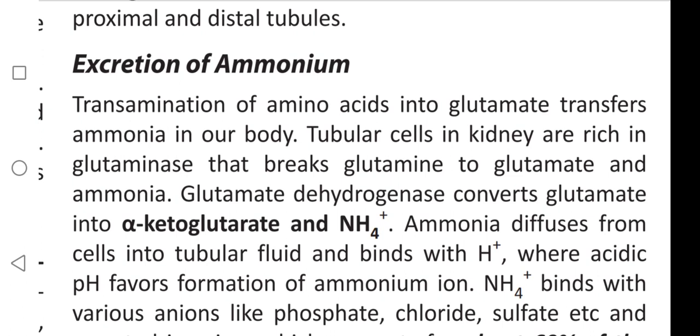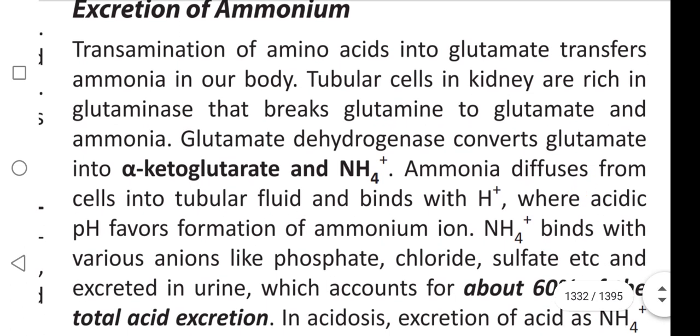Glutamate dehydrogenase converts glutamate into alpha-ketoglutarate and NH4+.